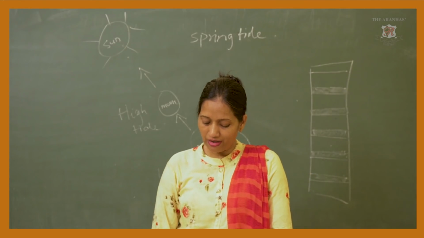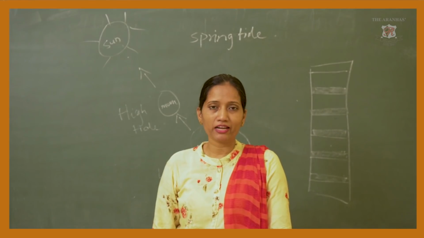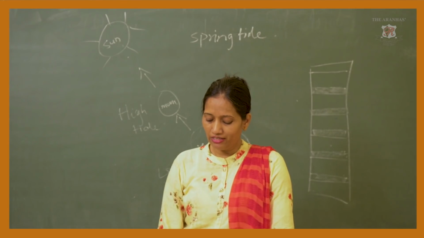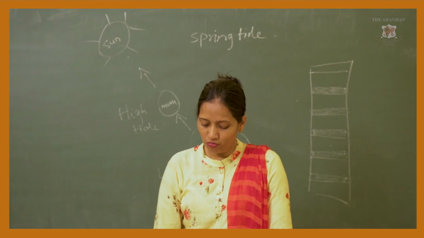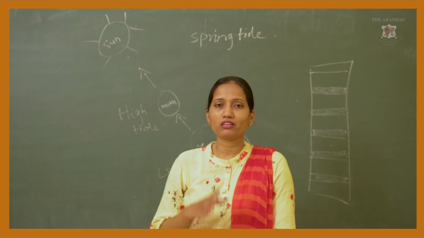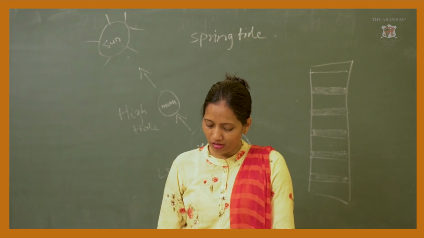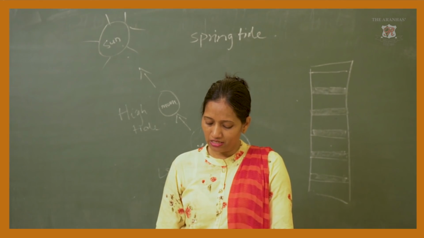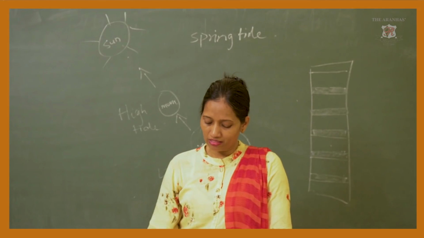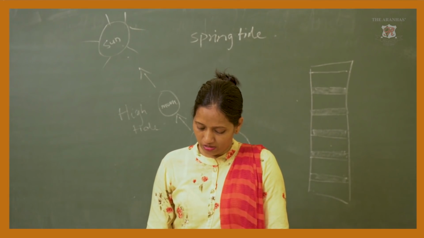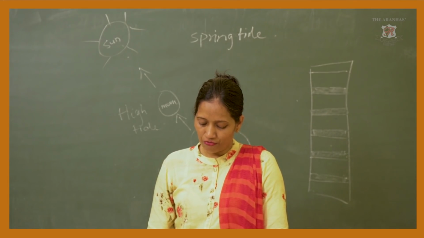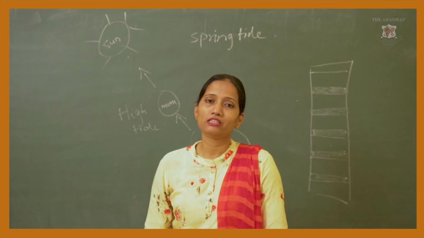But here, for the neap tide to happen, while revolving around the earth, the moon makes a right angle. So a time comes when the moon is making a right angle, which occurs basically twice in a month, during the first and the third quarter of each month.